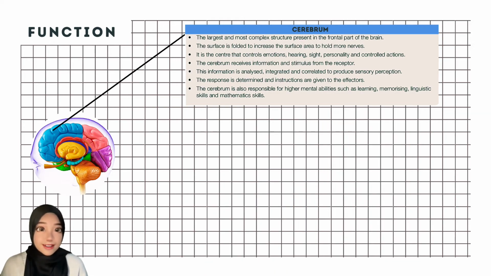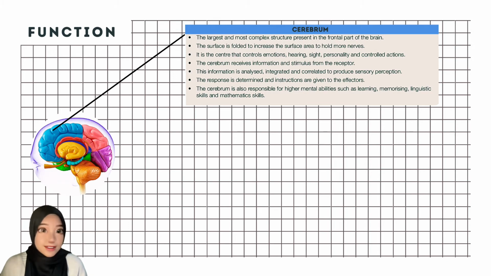Cerebrum is the largest and most complex structure present in the frontal part of the brain. The surface is folded to increase the surface area to hold more nerves. The cerebrum is the center that controls emotion, hearing, sight, personality, and control of action.